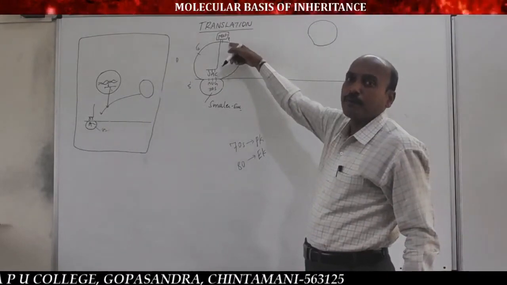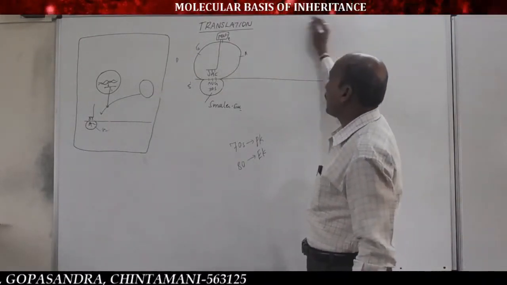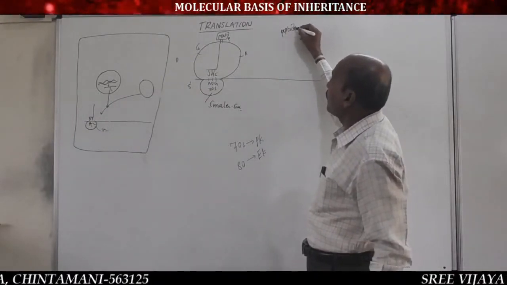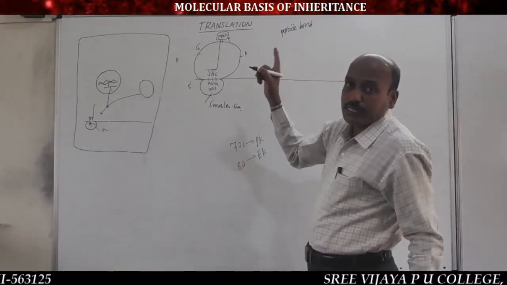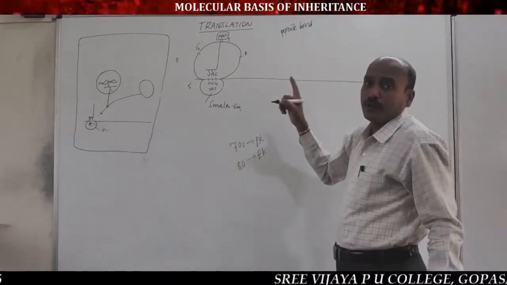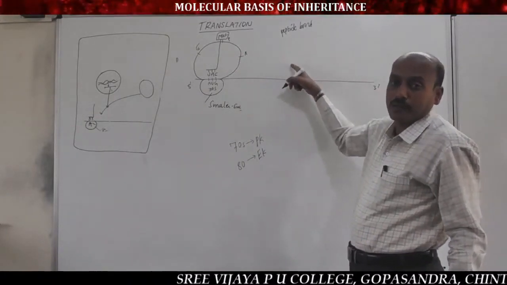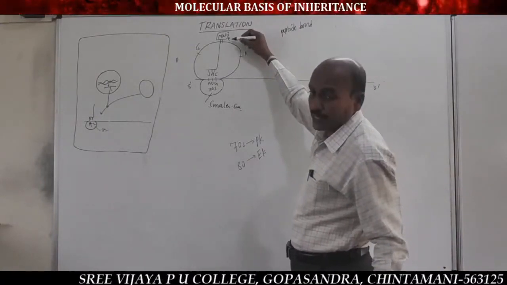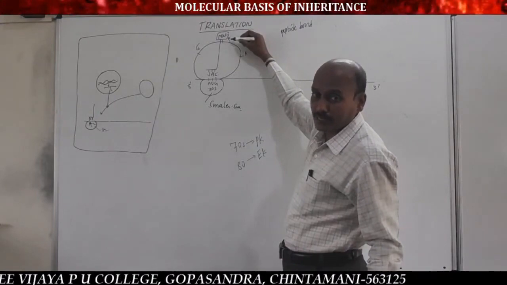P site, the peptidyl site. In this site, important, the peptide bond is formed between the amino acid of the P site, the first amino acid, and the amino acid of the A site, the second amino acid. That's why the P site is expanded as peptidyl site.